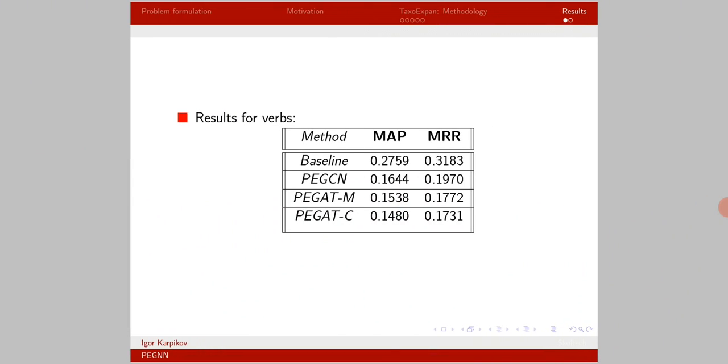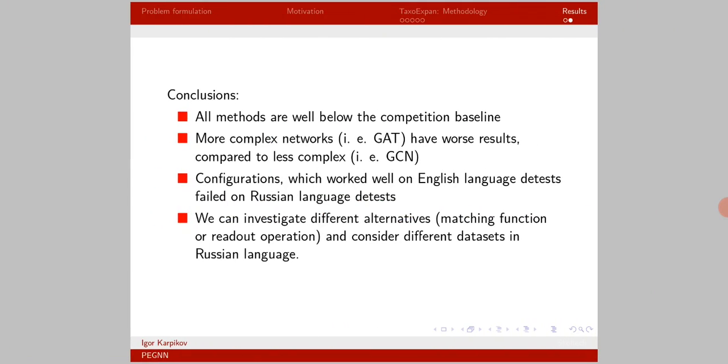Similar results are for verbs. My experiments showed that network configurations which worked well on English language datasets failed on Russian language datasets. The further research in this area may consist of re-implementing some parts of the algorithm.